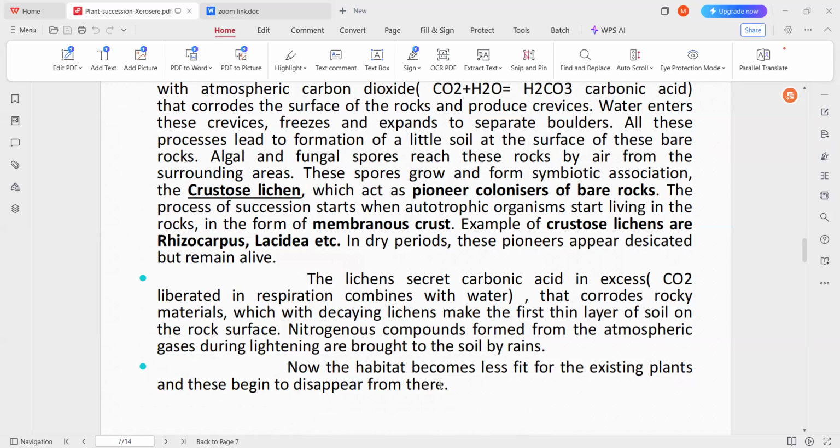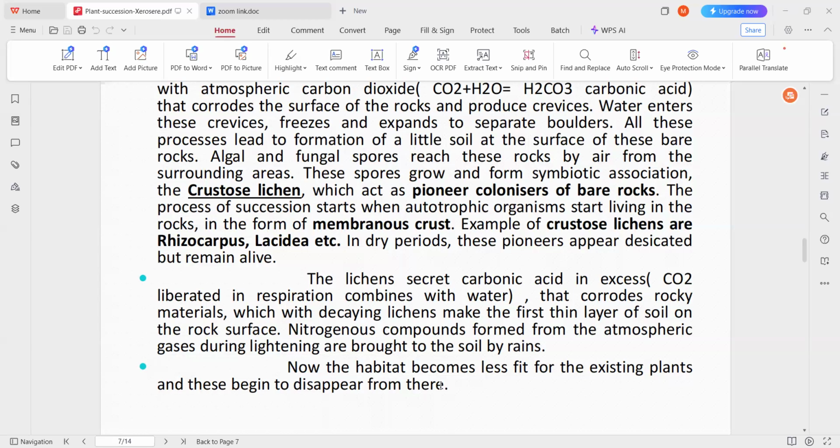The spores of these crustose lichens, due to migration, fall on this rock surface, and generally lichens grow on rocks, so they start growing. After some time, while they are growing on this rock surface, they also secrete carbonic acid, which mainly helps in the breakdown of these rock particles.